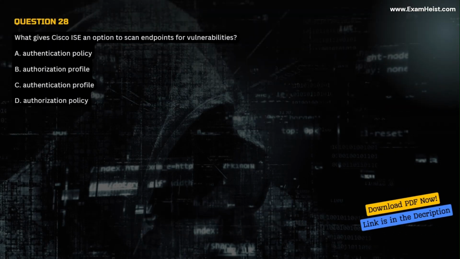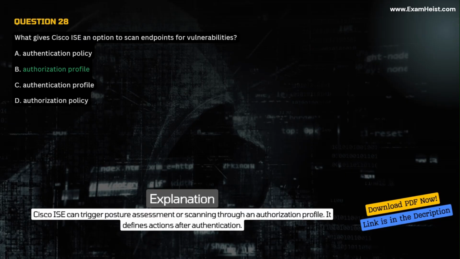Question 28. What gives Cisco ISE an option to scan endpoints for vulnerabilities? A. Authentication policy. B. Authorization profile. C. Authentication profile. D. Authorization policy. Correct answer B. Authorization profile. Explanation. Cisco ISE can trigger posture assessment or scanning through an authorization profile. It defines actions after authentication.